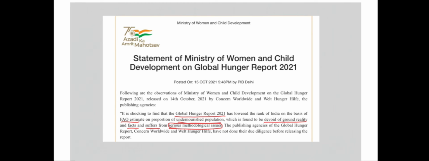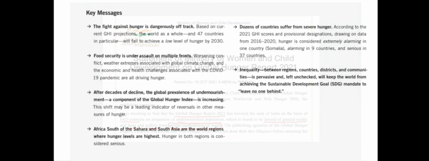The ministry also stated that the report completely disregarded the government's massive effort to ensure food security of the entire population during the COVID period through various programs like Pradhan Mantri Garib Kalyan Anna Yojana, Atmanirbhar Bharat, etc.